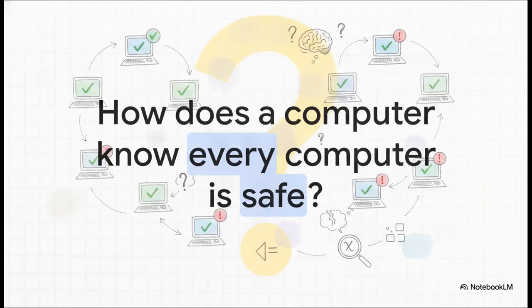To see exactly why we need this upgrade, let's start with what seems like a totally simple question. How does a computer know that every single computer on its network is safe? Obviously, this is absolutely crucial for cybersecurity. But honestly, it immediately exposes a massive flaw in our basic, traditional, true or false propositional logic. It creates this sort of intellectual itch that our old tools just cannot scratch.